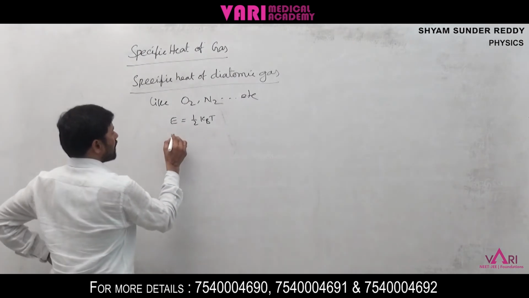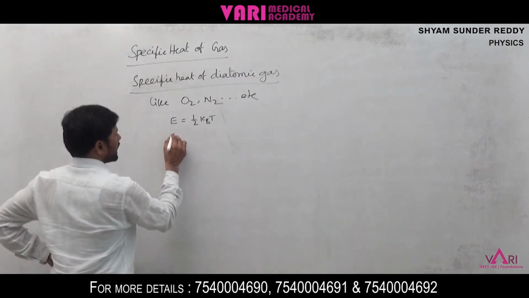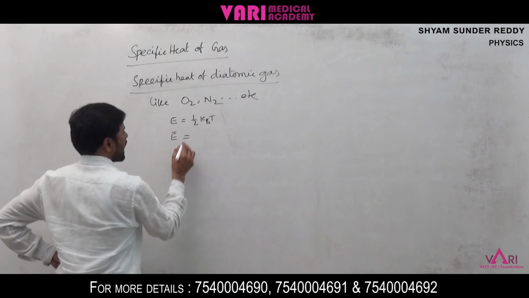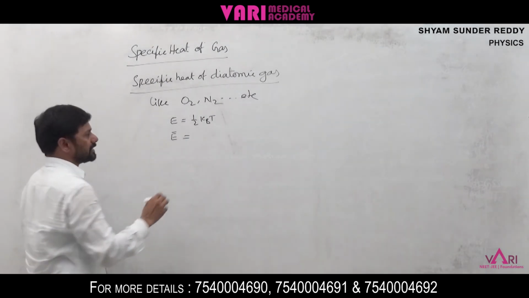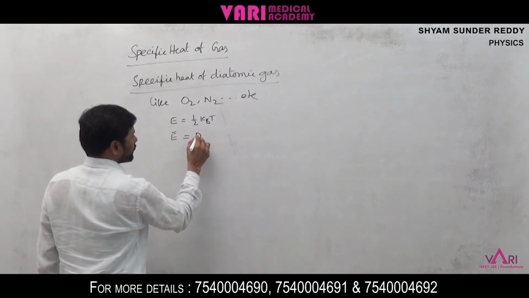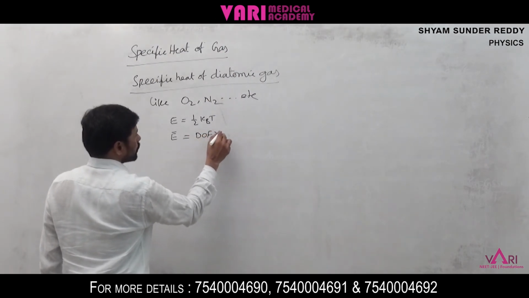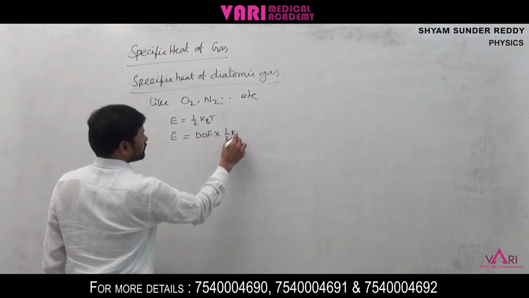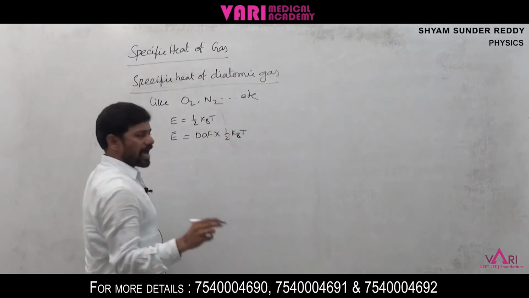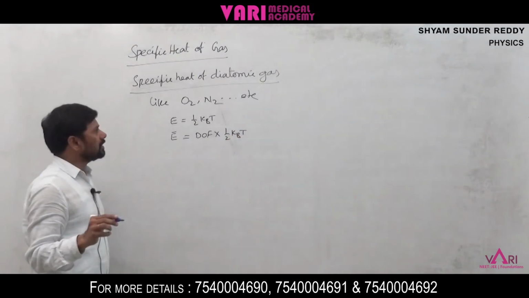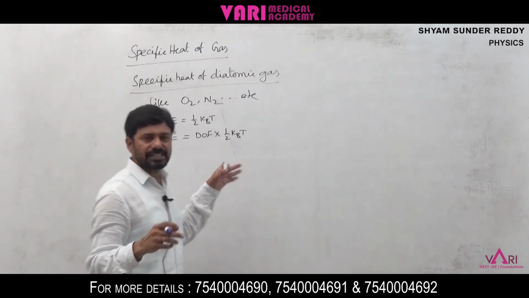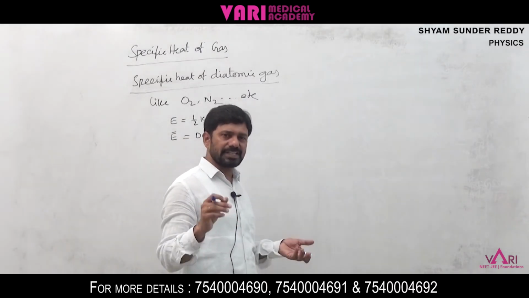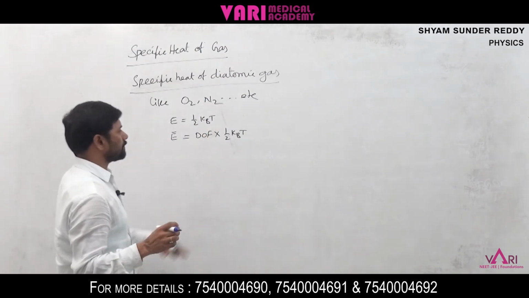So the average energy of the diatomic gas molecule is degrees of freedom into half kBT. Average kinetic energy of the diatomic gas molecules is associated with the degrees of freedom of the gas molecule.